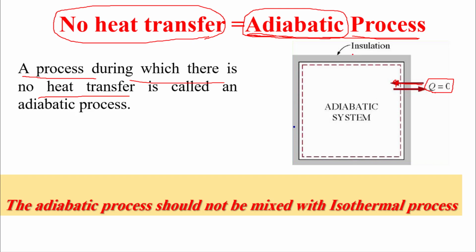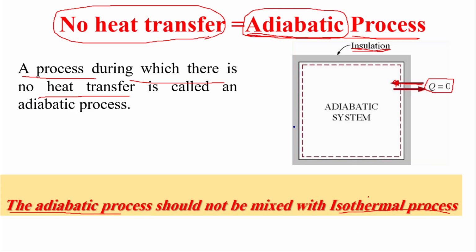We can say Q cannot cross the boundary if we have insulation. And here we have a very important notice. Once we say adiabatic process, that does not mean we have isothermal process. This is completely different.